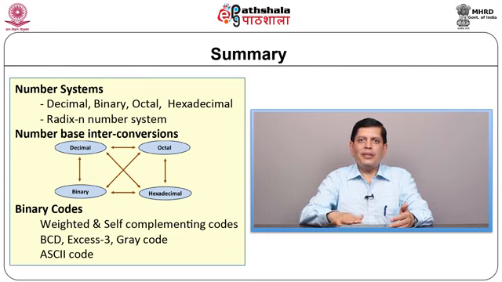In this, we have discussed about different types of binary codes like 8421 code, BCD code, XS3 code, Gray code and ASCII code. Each and every code has its own area of applications and advantages. In ASCII code, we prefer usually some kind of alphabetic characters as well as numbers, which are normally used in communication or human interface. So this is the most popular code that we have seen. There are certain codes which are self-complementing code or unit distance code, which we have studied in short in this section.